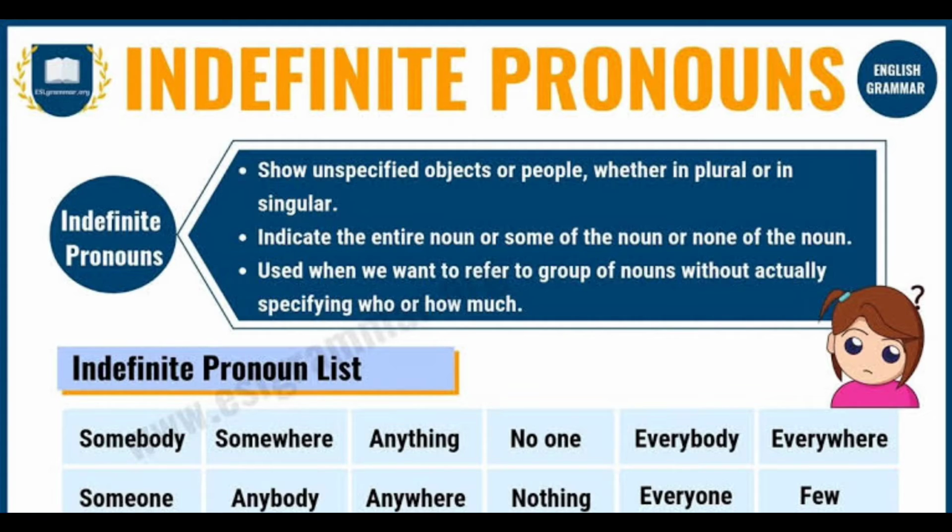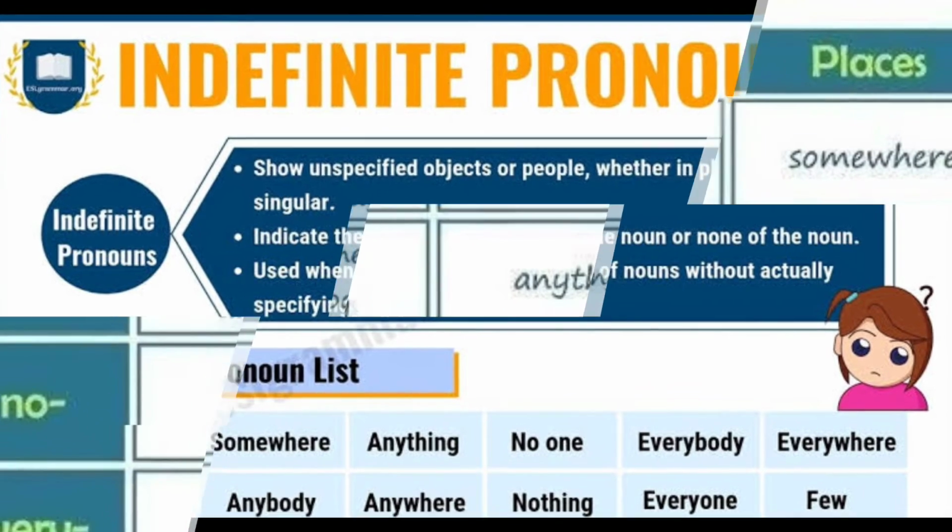See here, somebody. Words that end with one or body are used for people. For example, someone, somebody. These are all used to refer to people. And see the word anything. Words that end with thing are used to refer to things.